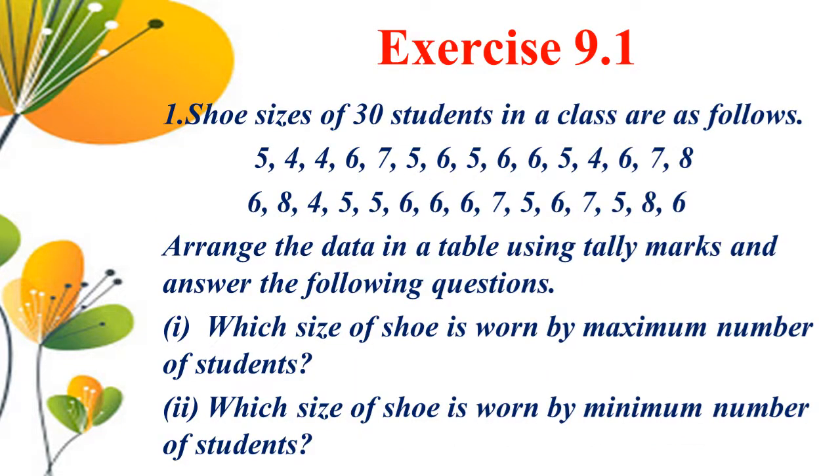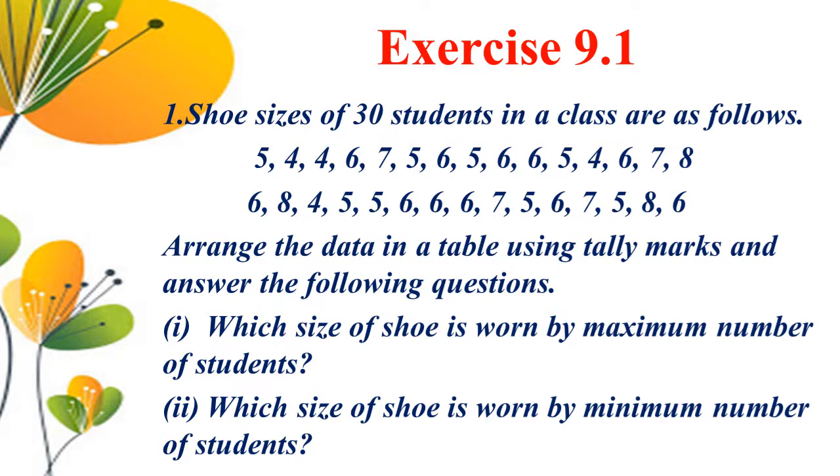Next exercise 9.1. The first sum. Shoe sizes of 30 students in a class are as follows. The given data are 5, 4, 4, 6, 7, 5, 6, 5, 6, 6, 5, 4, 6, 7, 8, 6, 8, 4, 5, 5, 6, 6, 6, 7, 5, 6, 7, 5, 8, 4.